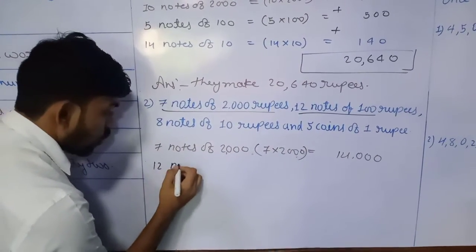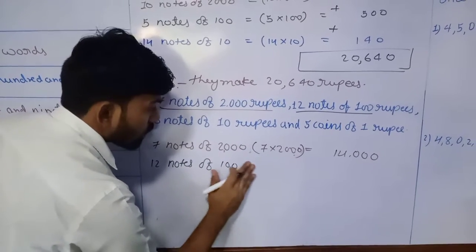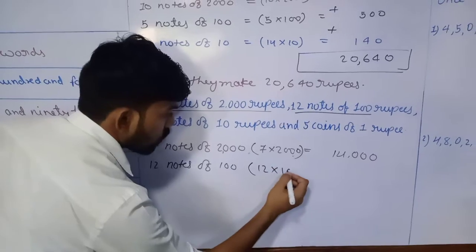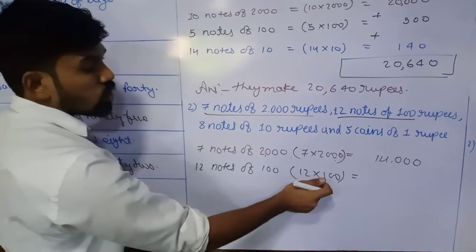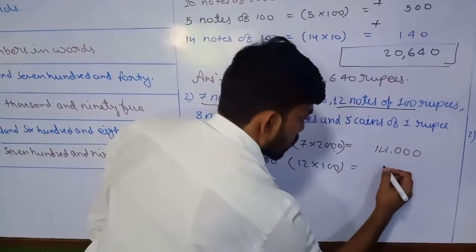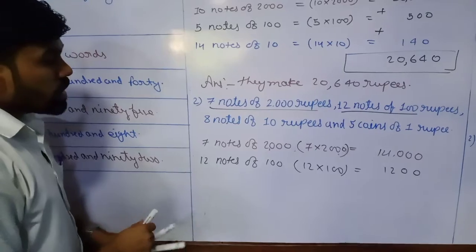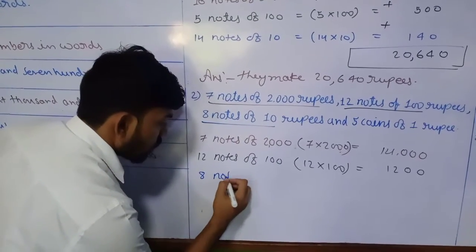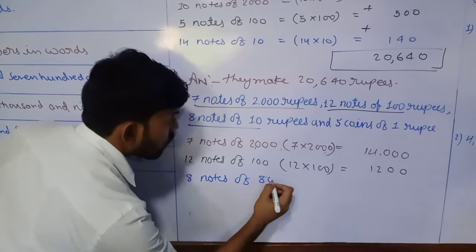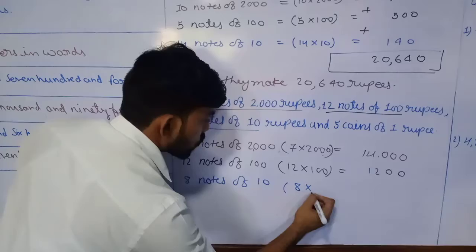Write it. 12 notes of 100 means 12 into 100. 12 ones are 12, 0 0, means 1,200. The next one is 8 notes of 10 rupees. 8 notes of 10, that means 8 into 10.